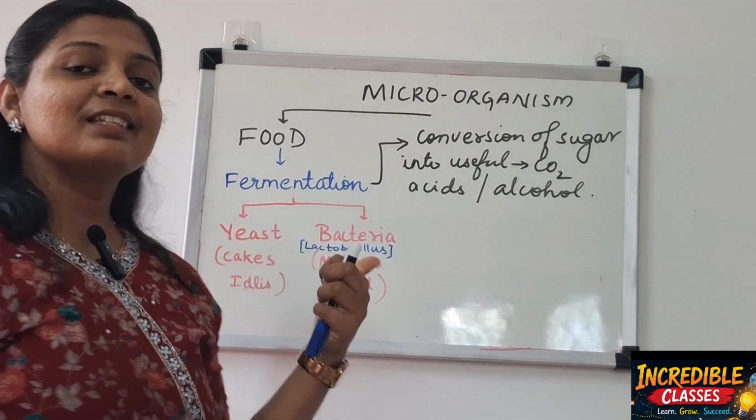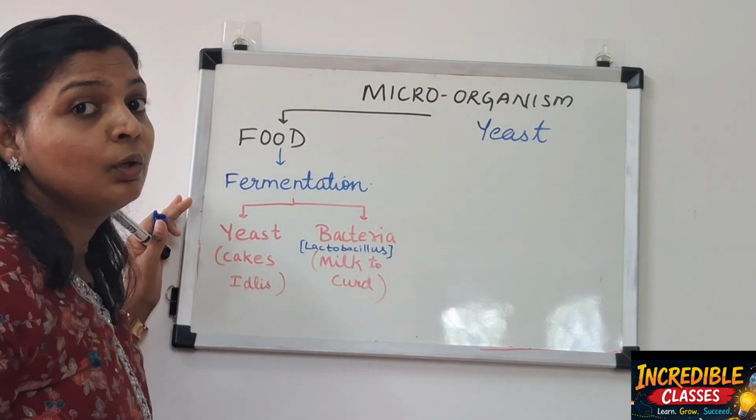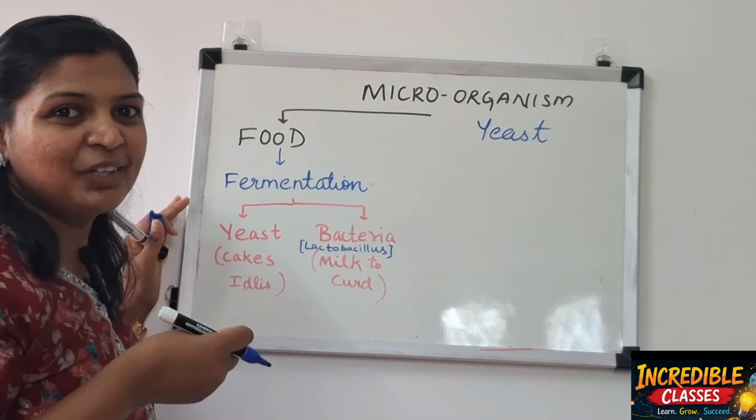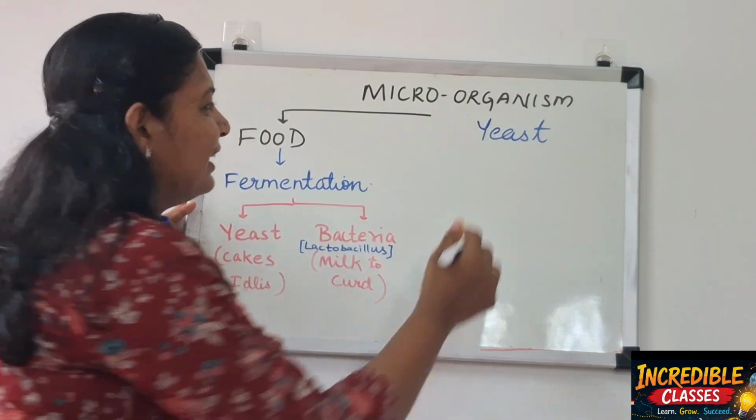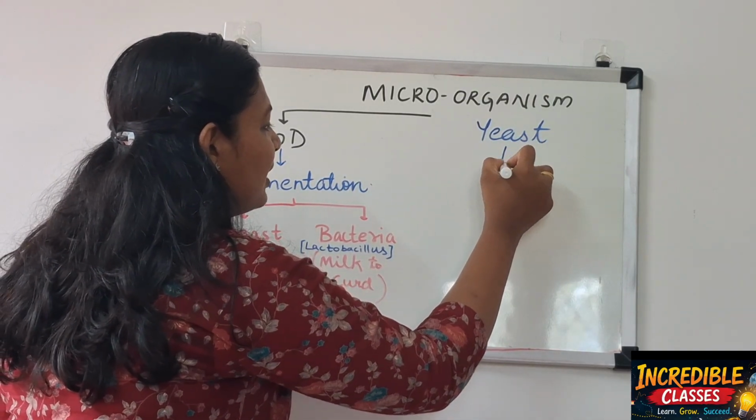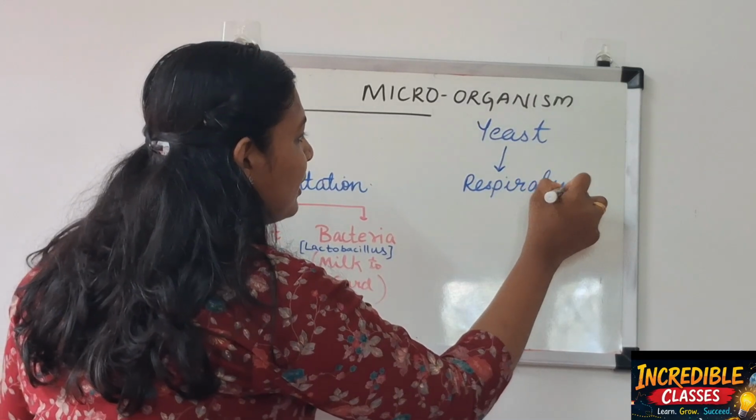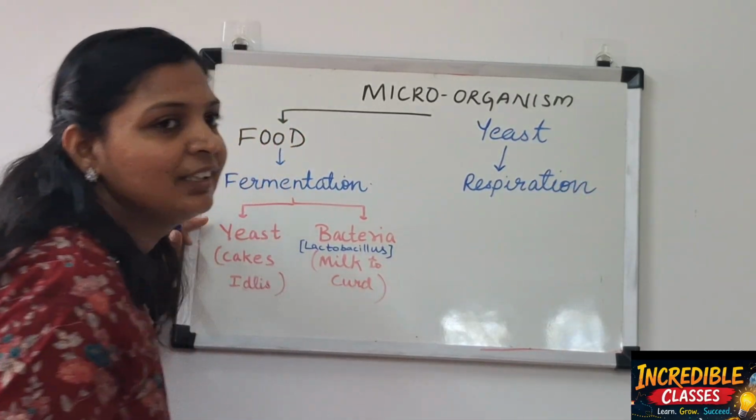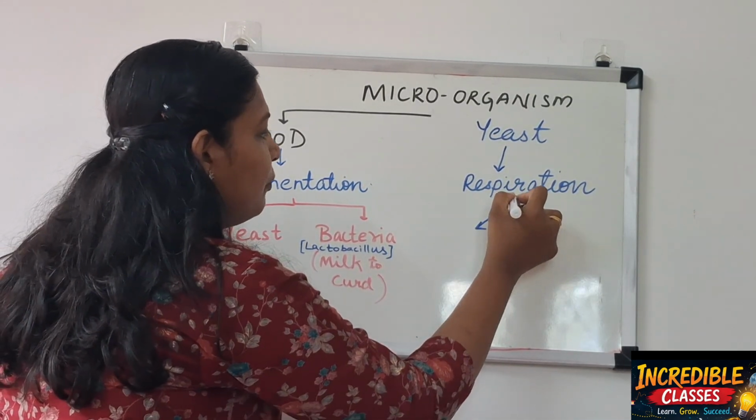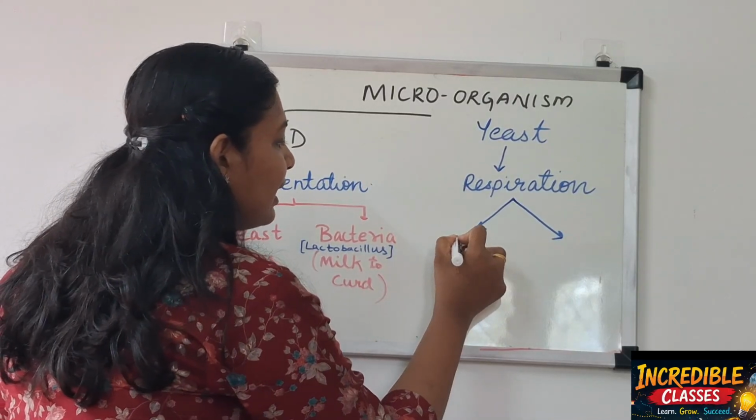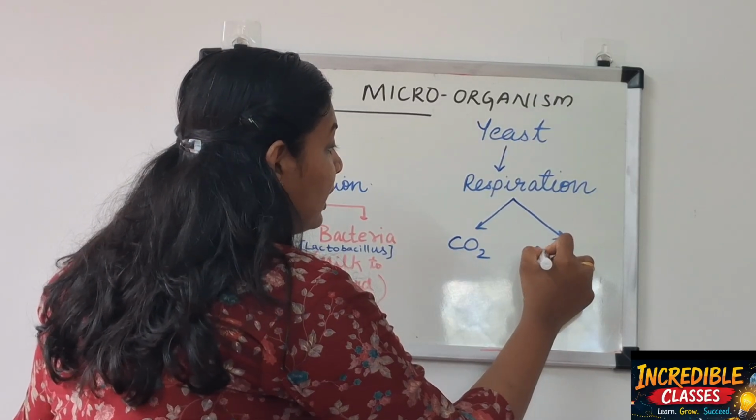Now, first let us take how yeast actually does this process. First, what will the yeast do? Yeast will take the food, and that process we call respiration. First, the yeast will undergo the process of respiration, and during that process of respiration, two important components are formed, that is carbon dioxide and a small amount of alcohol.